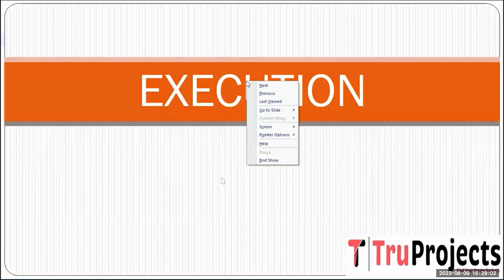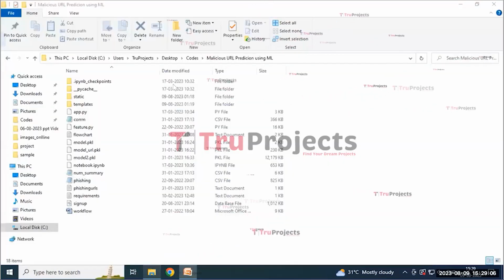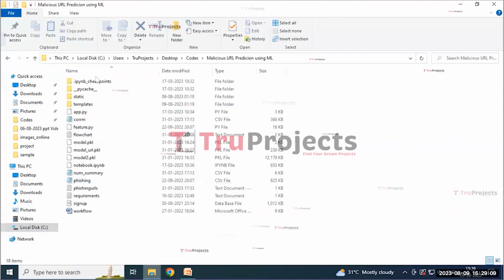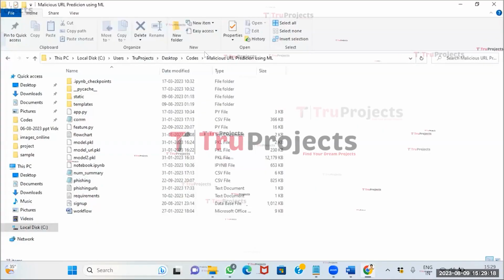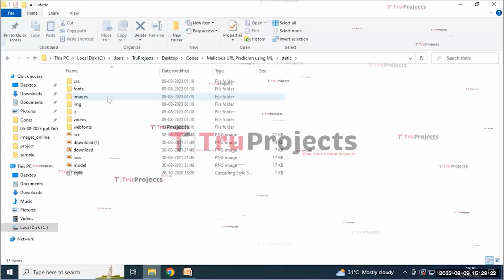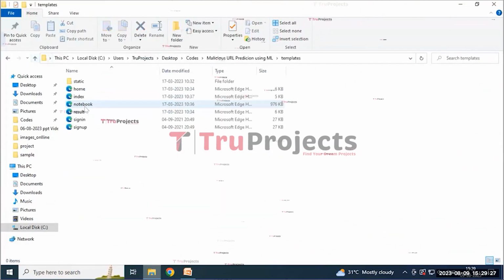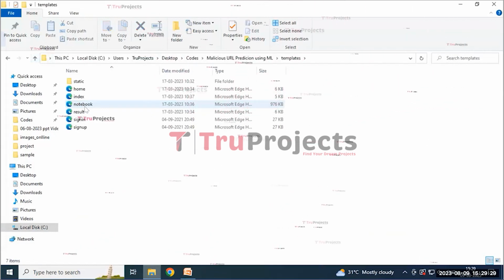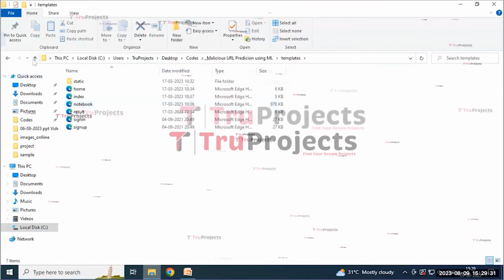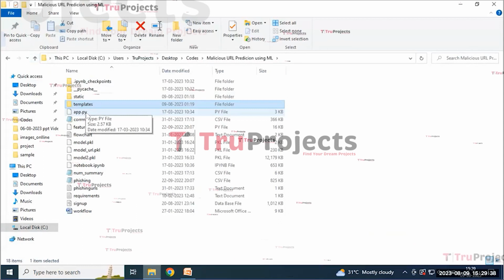And now the execution of the project. To execute the project, first we need to open the code folder. And this is the code folder containing various files within it. The static folder contains the CSS, fonts, images, and JavaScript files. And the templates folder contains the typical HTML documents like home, index, notebook, results, sign-in and sign-up pages within it. And app.py is a Python file which likely contains the information related to the front-end logic.